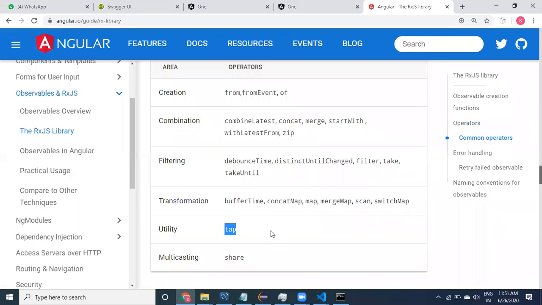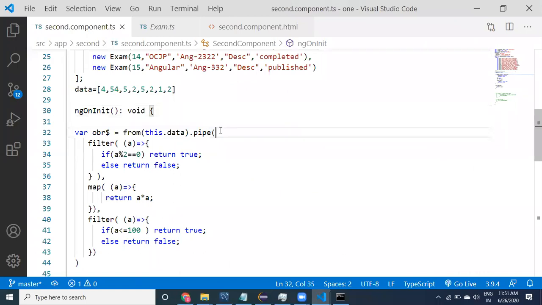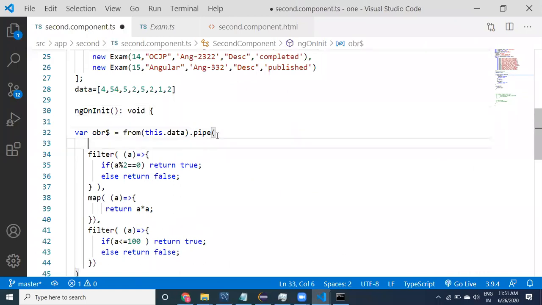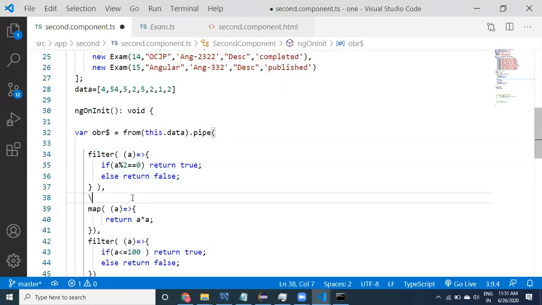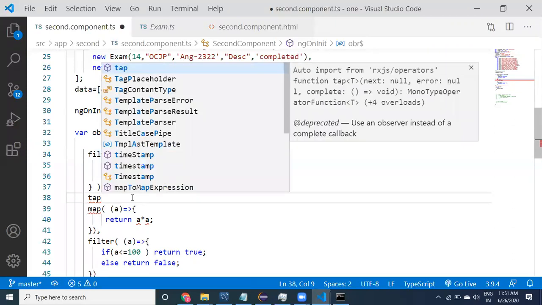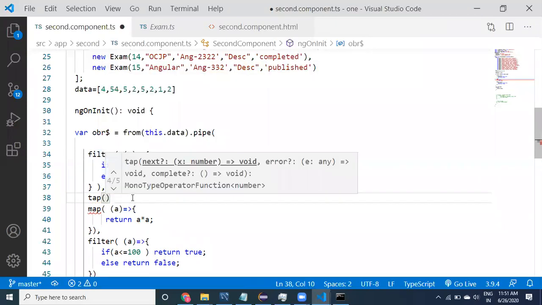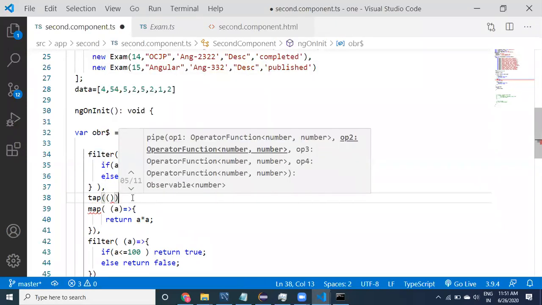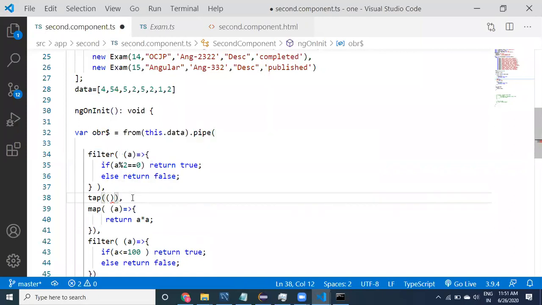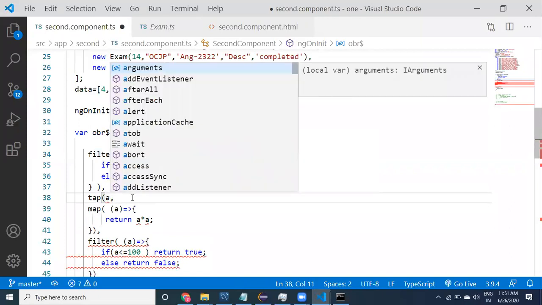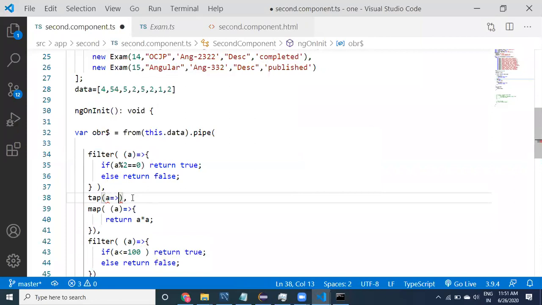If you want to see what values you have after applying the filter, you can say tap, comma, and you can provide some value. Generally it is used for debugging purposes.